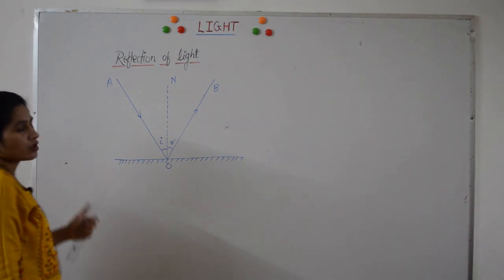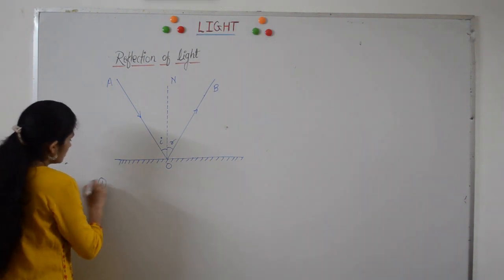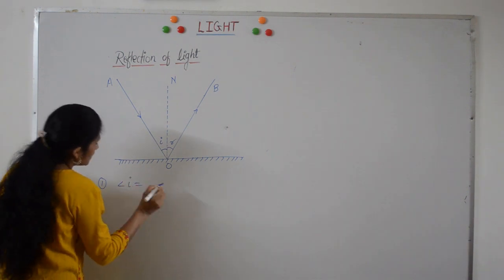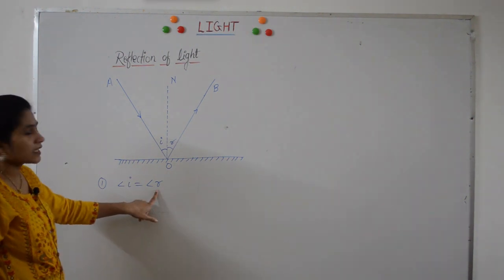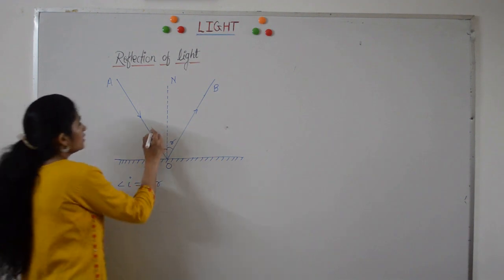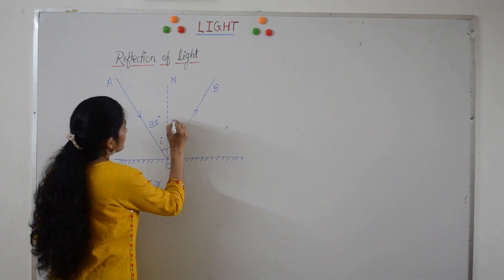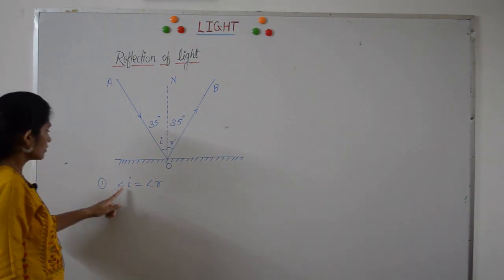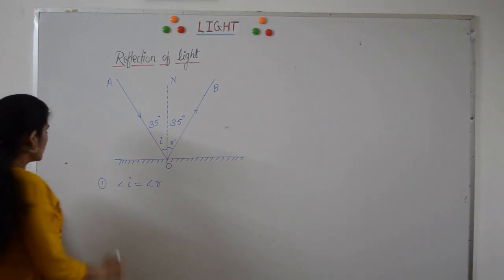Then there are two laws of reflection. First law states that angle of incidence is equal to angle of reflection. These two angles are equal, angle of incidence and angle of reflection. If the angle of incidence is 35 degree, then angle of reflection will also be 35 degree. This is the first law. Angle of incidence is equal to angle of reflection.